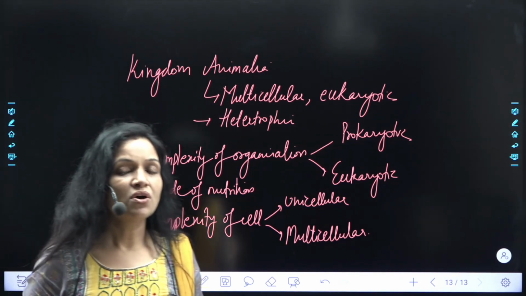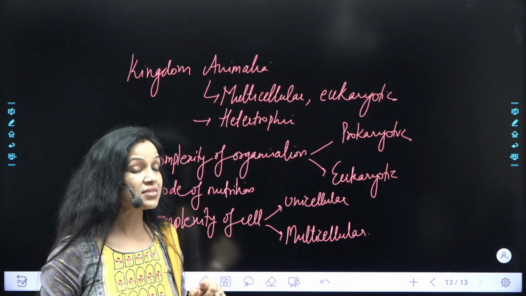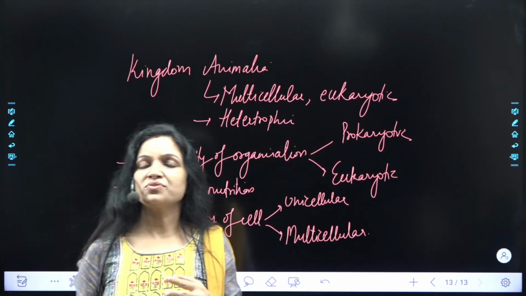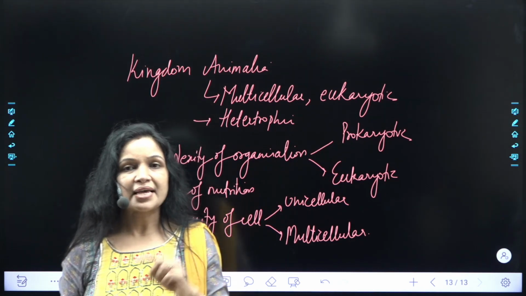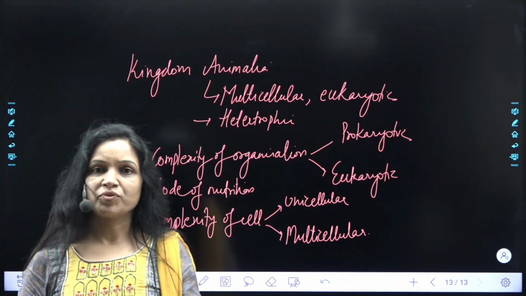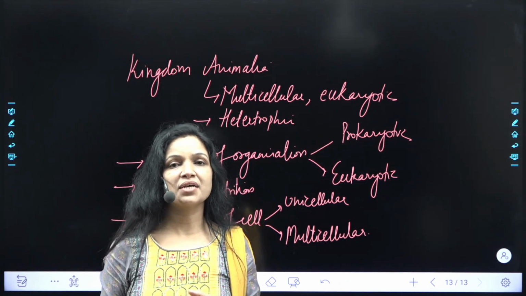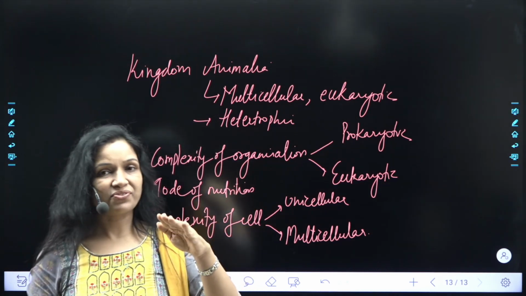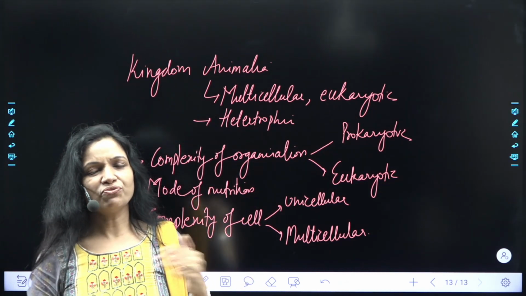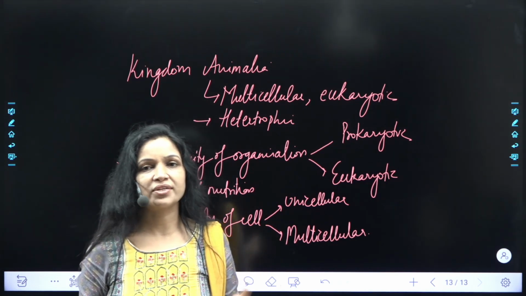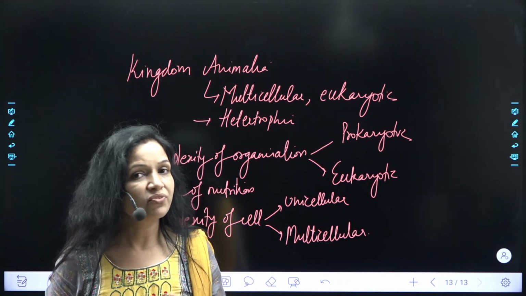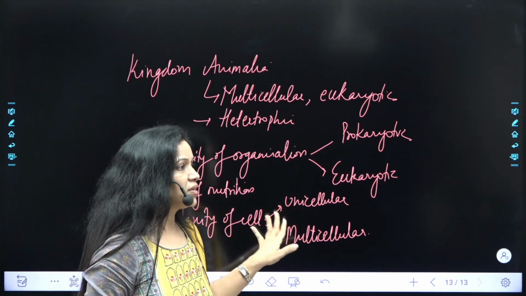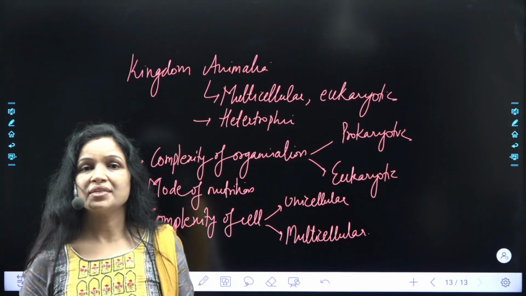Now in the next session, what we are going to discuss? We are going to discuss in detail, because आपकी किताब NCERT class 9th में there are 2 kingdoms which are described in detail, that is kingdom Plantae and kingdom Animalia. तो आने वाले सेशंस में हम यही 2 किंगडम्स अच्छे से पढ़ने वाले हैं. I will start with the kingdom Animalia in the next sessions. What are the different phyla in that kingdom? That is, you know, different phyla are there, Porifera, Coelenterata and all that. As of now, इसको अच्छे से पढ़ो, learn करना. I'll ask questions also in the next class.